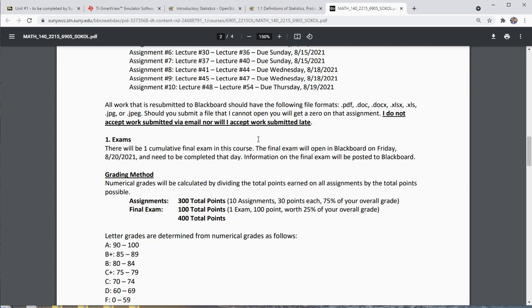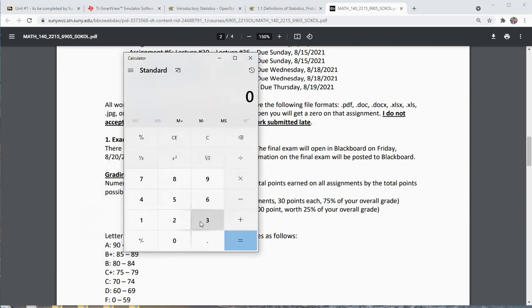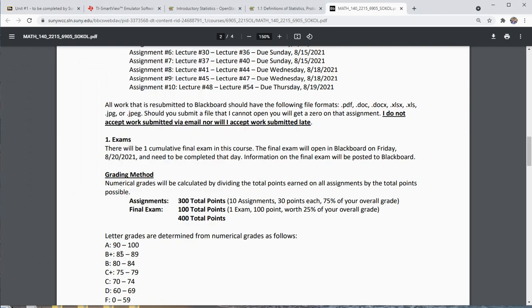Here's how your grade is going to be determined. There are 10 assignments, each worth 30 points. There's one final exam worth 100 points. So there are 400 total points in the class. I'm just going to take the total points you have. Say you end up with 350. I'll divide that by 400. That's an 88, so I'll go here. That's a B+, and that will be your grade in the course.